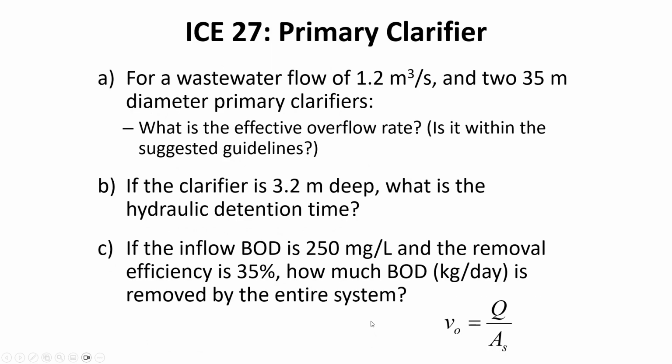All right, I've got a handout for you today where we're going to look at some calculations of the primary clarifier and analyzing an existing system that's in place.